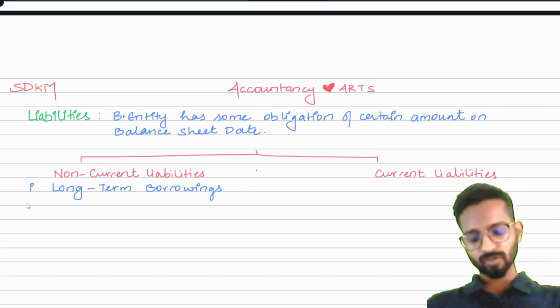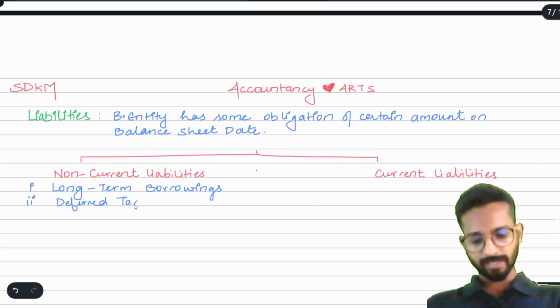Understood? Like this also there are many different concepts, that is deferred tax liability and other non-current liabilities.